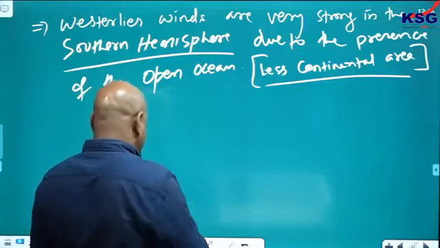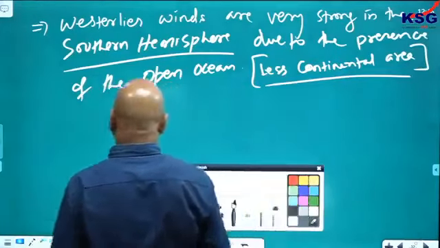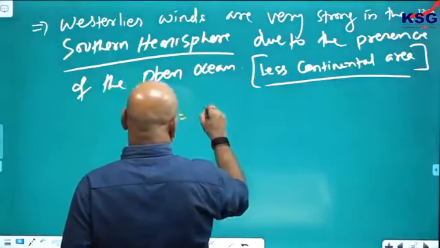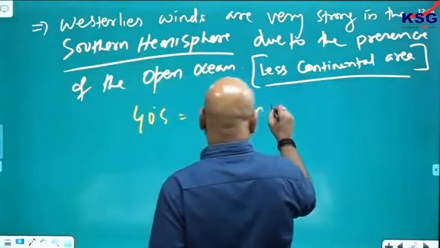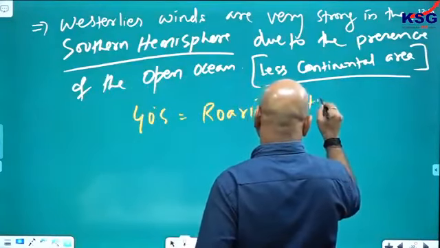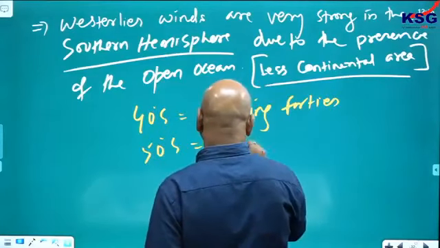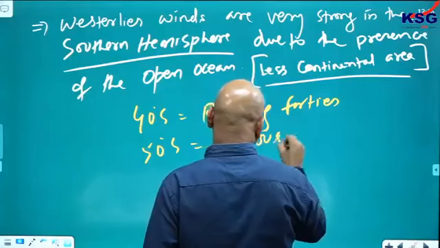And that is why it has different names. Velocity is very high, so different names. At 40 degrees south, roaring 40s. At 50 degrees south, furious 50s.